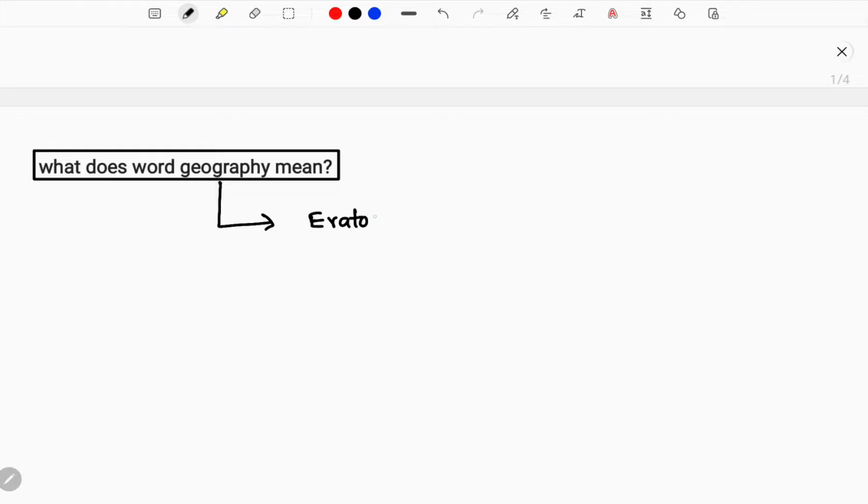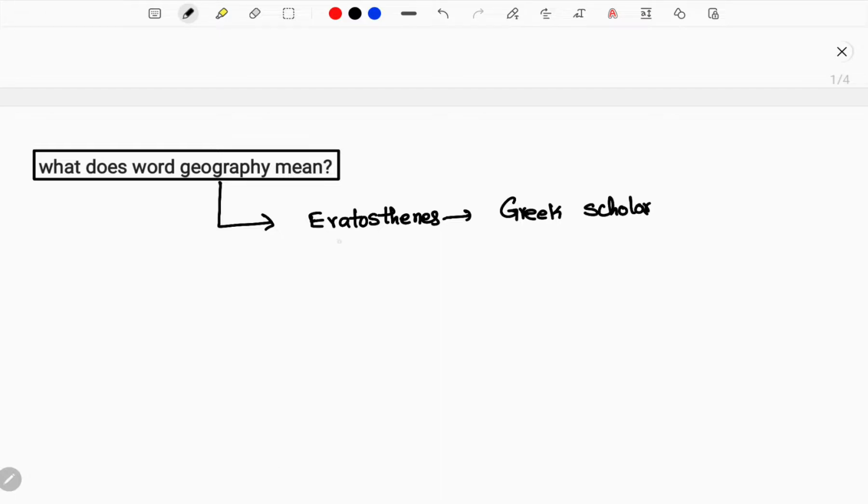Remember the name, which is very important in your geography preparation. Eratosthenes is an ancient Greek scholar who first used the word geography.